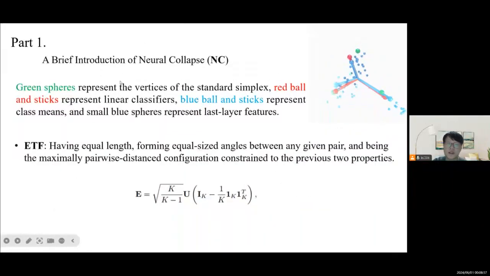The definition of the ETF is having equal lengths, forming equal-sized angles between any given pair, and being the maximally pairwise-distant configuration constrained to the previous 2 properties. It can be calculated using the formula below.